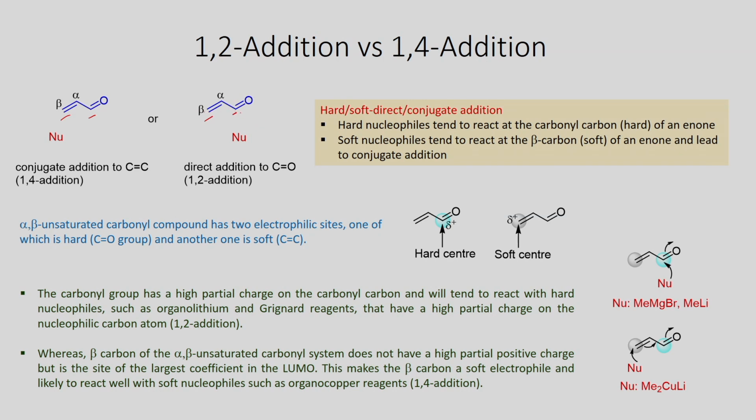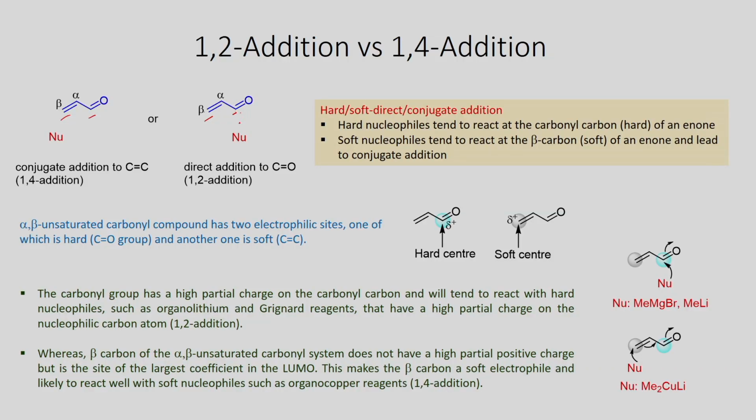If you remember, organomagnesium or organolithium compounds readily undergo reaction with the carbonyl group, 1,2 addition, and we used to get the corresponding addition product. However, when you use the Gilman reagent, the reaction takes place at the beta carbon, because this is, as I just mentioned, the soft electrophile.